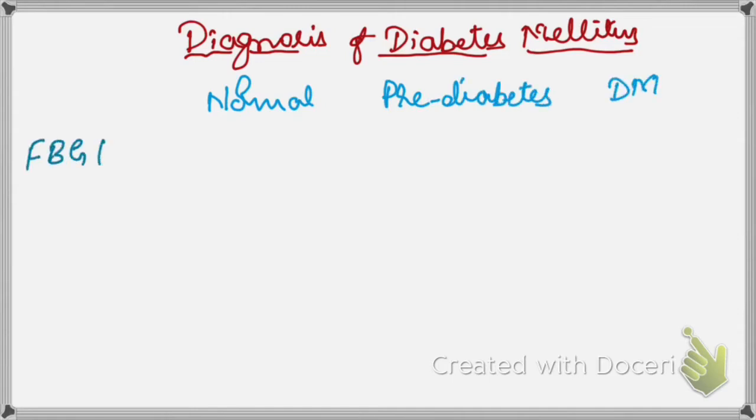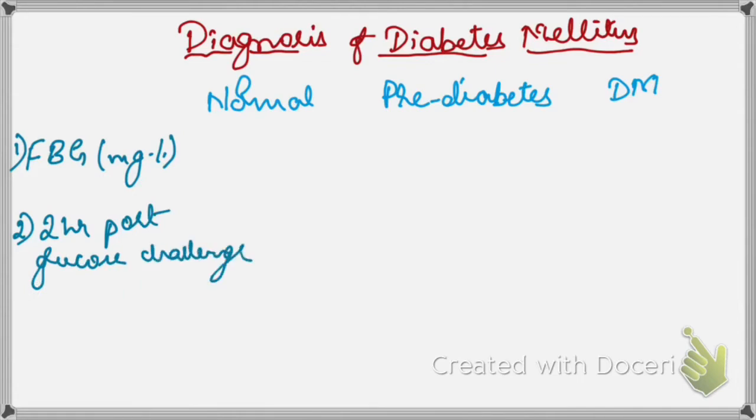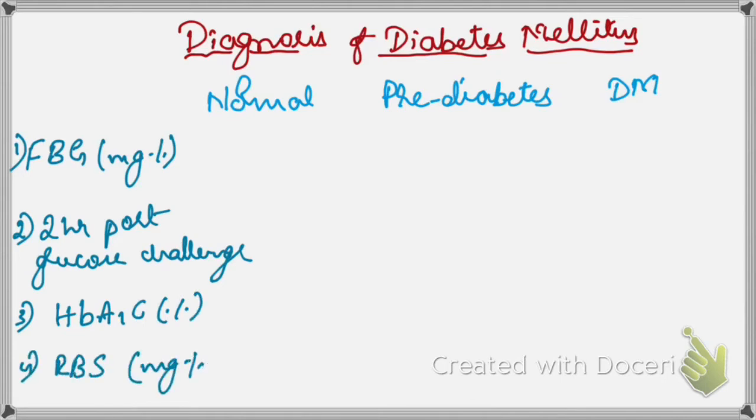So there are four important tests I'll be discussing. One is fasting blood glucose in milligram per deciliter, then the 2-hour post glucose challenge test, then the HbA1c in percentage, and the last one is the random blood sugar, when a patient presents to you without any preparation.